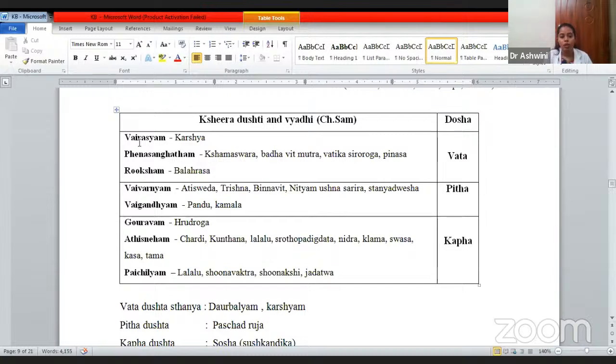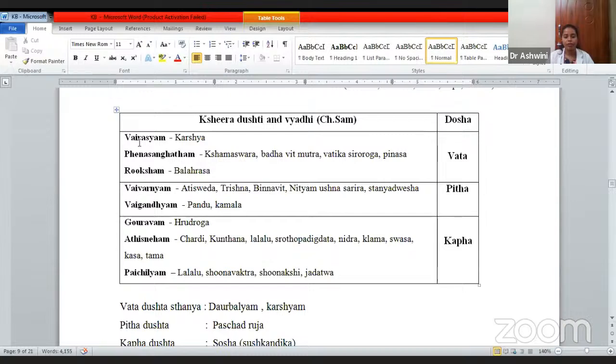is fed. Ruksham, then Bala Rasa. If because of Ruksha Guna, there will be Balarasa. So here, Vata Dosha, it will have Vairasya, Fena Sangata and Ruksha. If these are there, then the fetus or the infant will have Kashaya Rasa, this Kshamasvara, Baddhavind Mutra, and due to Ruksha Guna, they will have Balarasa, decrease in the strength.